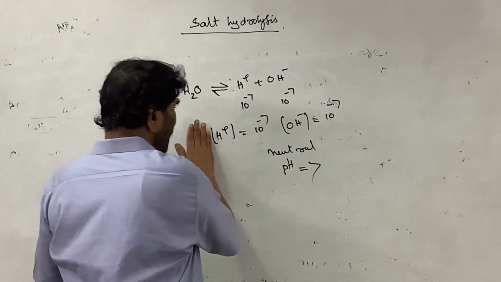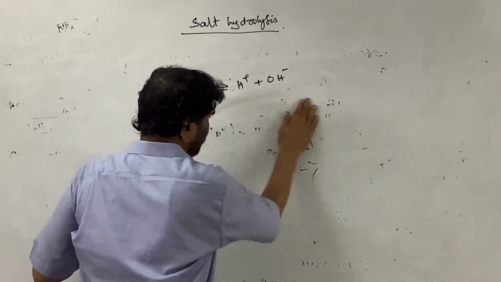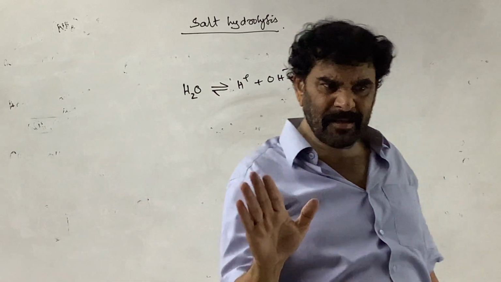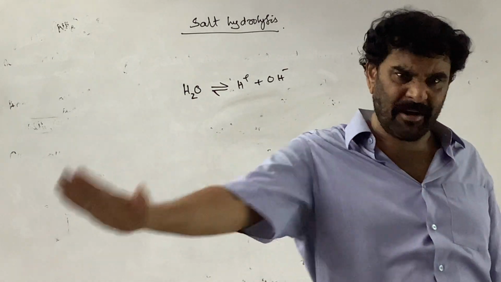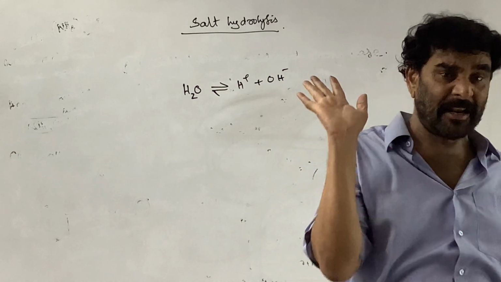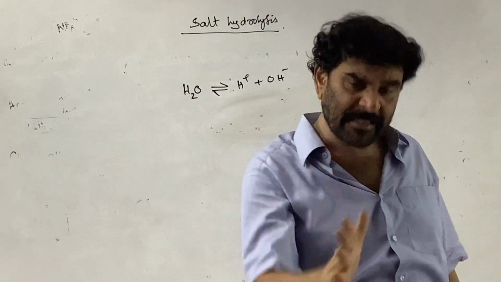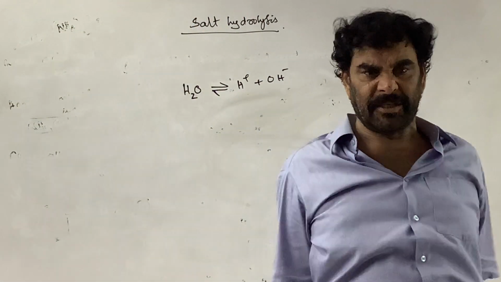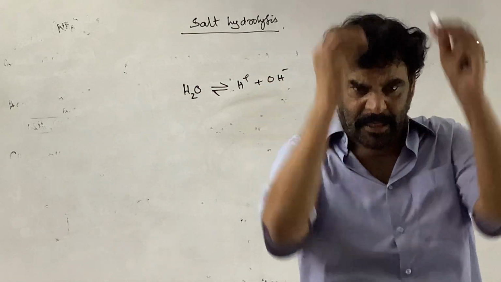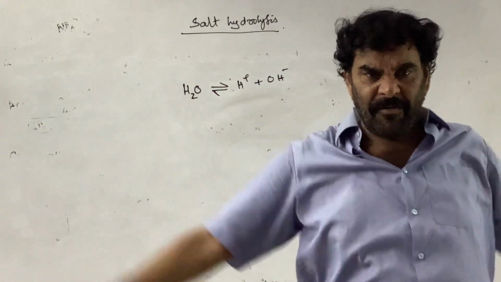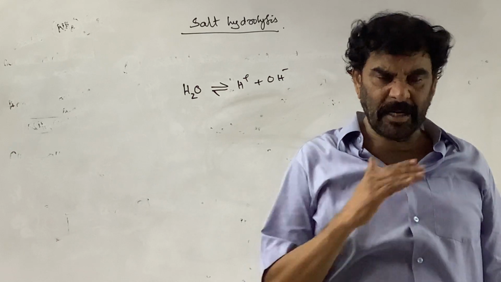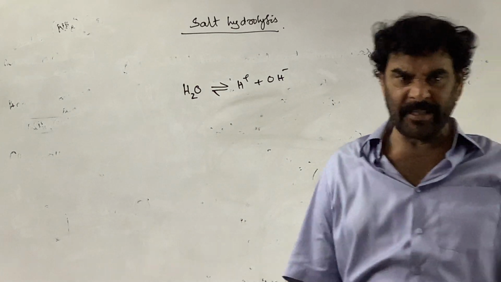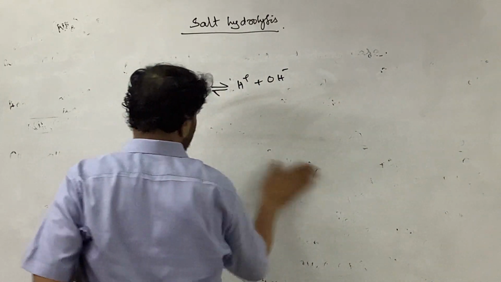How? See, I told you, this is the equilibrium existing in the water. When the salt is added, remember, there are no weak salts and strong salts. There are weak electrolytes and strong electrolytes. But all salts are strong electrolytes. To the dissolved extent, they undergo dissociation. The salts in the water fully exist in the form of ions. If X moles are dissolved, X moles exist in the form of ions by undergoing dissociation.